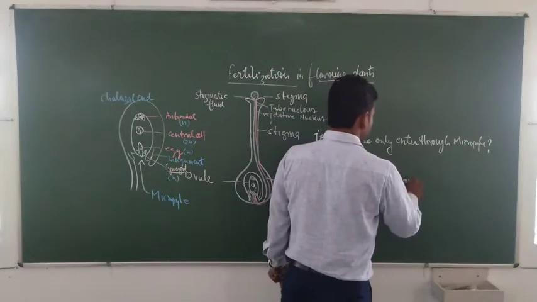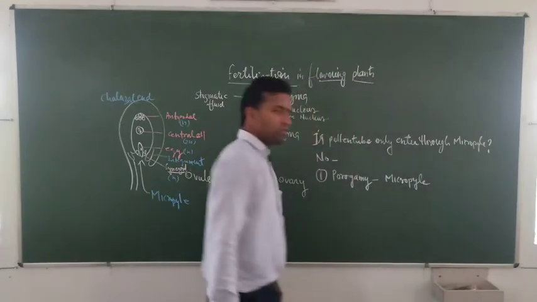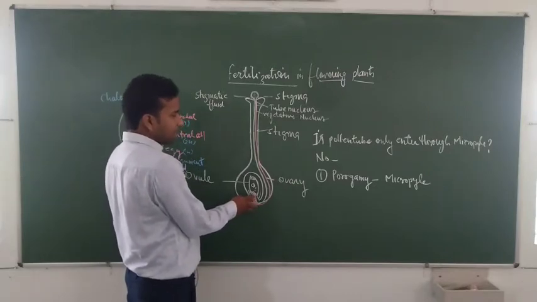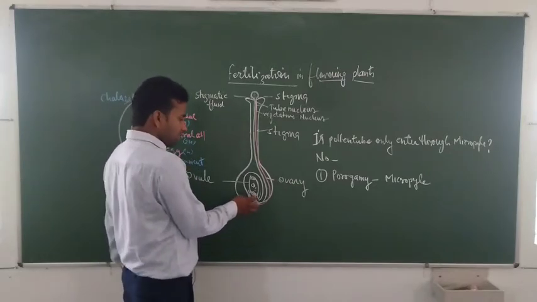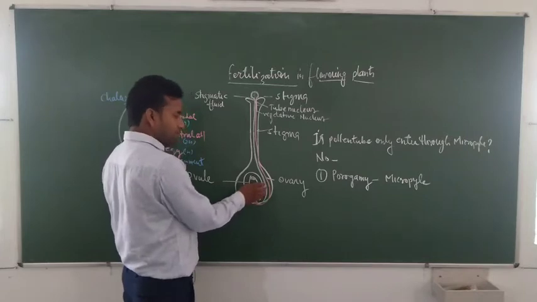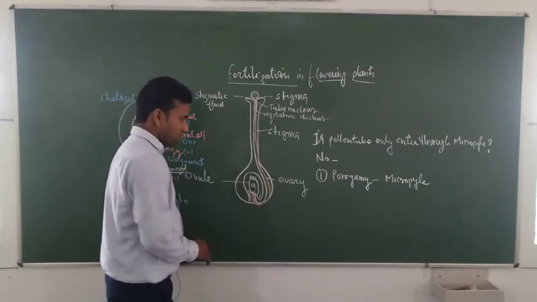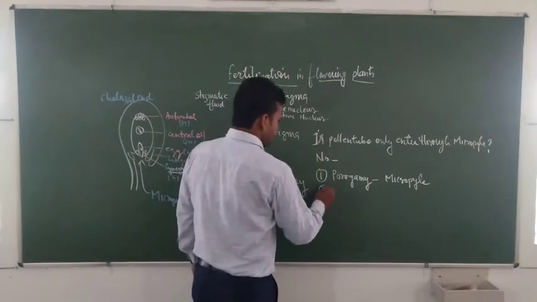Why is this more common? Because the micropyle does not have any additional covering, and this is the open portion, so the pollen tube enters directly through the micropyle. Second is mesogamy.